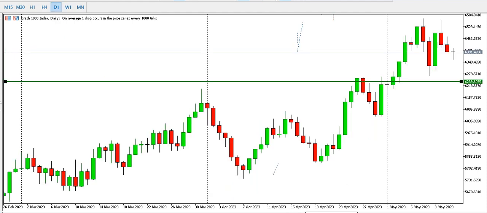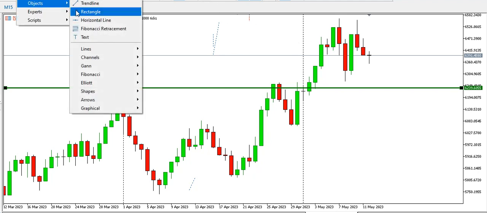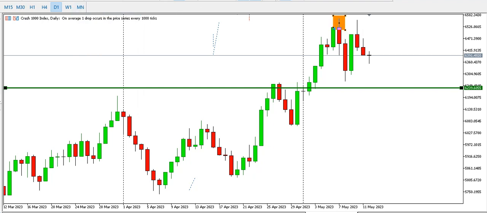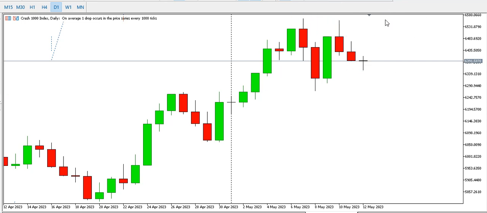Let's look at Crash 1000 index on the daily time frame. You can see something like a double top forming. This is the first top, this is the second top, a double top forming on the daily time frame. The neckline of the double top should be somewhere around here. Let's see how it unfolds. Is it going to complete the double top, or is price going to go up? Only time will tell. Let's see what happens.